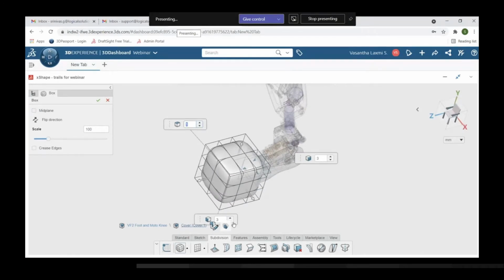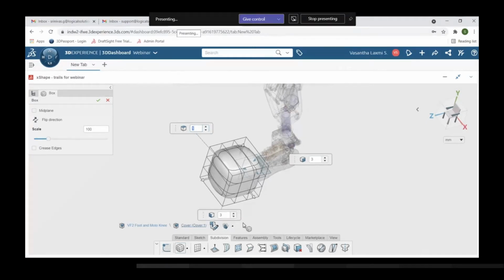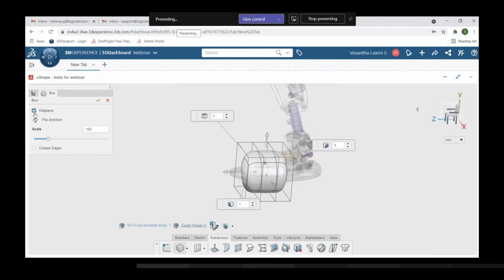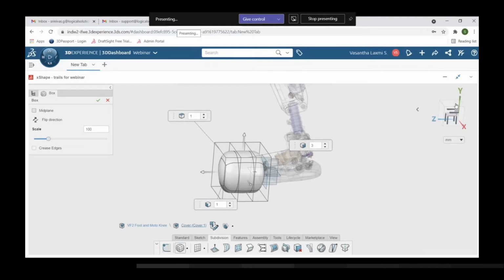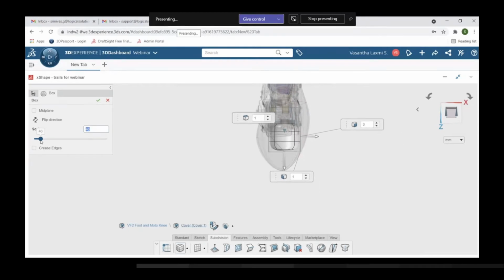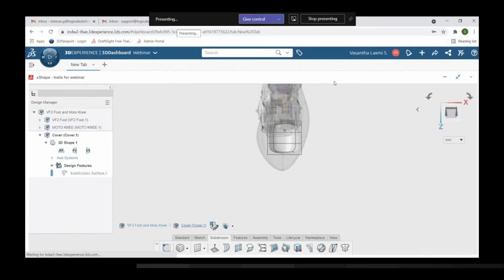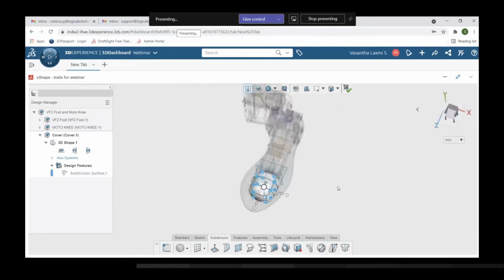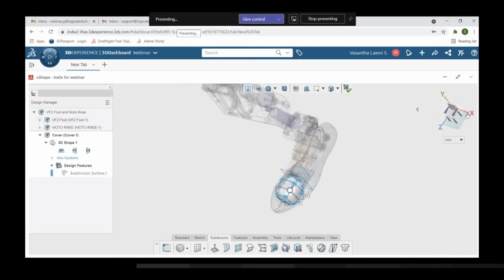On the top, on the upper face I'm giving 1, and also for the left side I'm giving 1. I'm reducing the part. Here you can see the dialog box: if you would like to put it in the mid, you can activate that, and if you would like to scale up or scale down, you can use this. I would like to scale down, so I'm using it, and as per your requirement you can use it, and click OK. I'm giving it as 50. Okay, so this is the required shape. For my part, this is the requirement. You can see the preview over here.